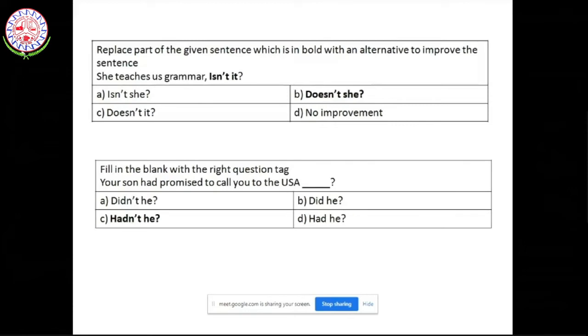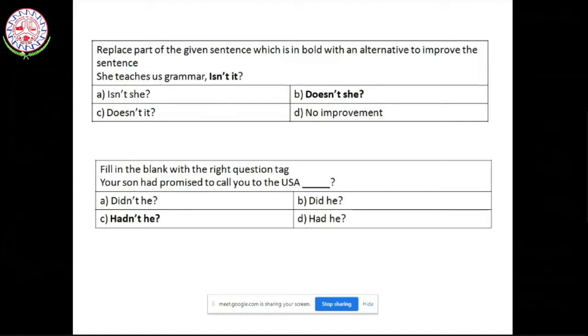So whenever you get questions for question tags, read the sentence carefully. The sentence says that she teaches us grammar. Now there are four options given, which is the right option? What you need to do is try to interpret the meaning of she teaches us grammar. She teaches us grammar means that you're talking positive. The question tag will be exactly the opposite of the meaning. First try to find out whether the sentence is giving you a positive meaning or a negative meaning. In this example it is positive, so the question tag will be exactly opposite.